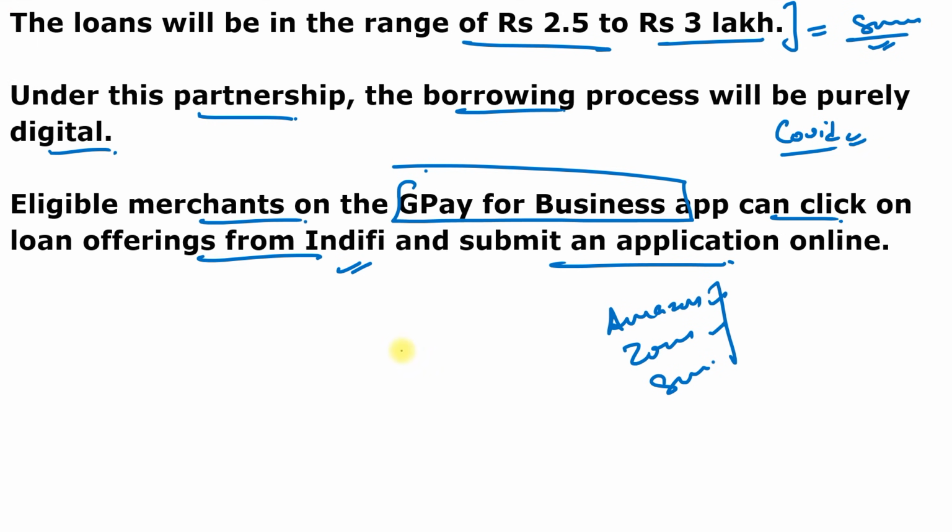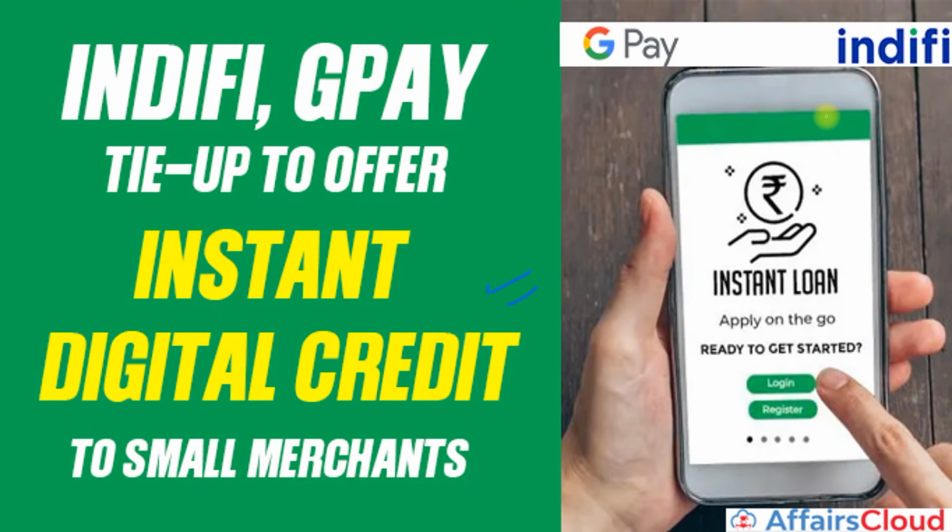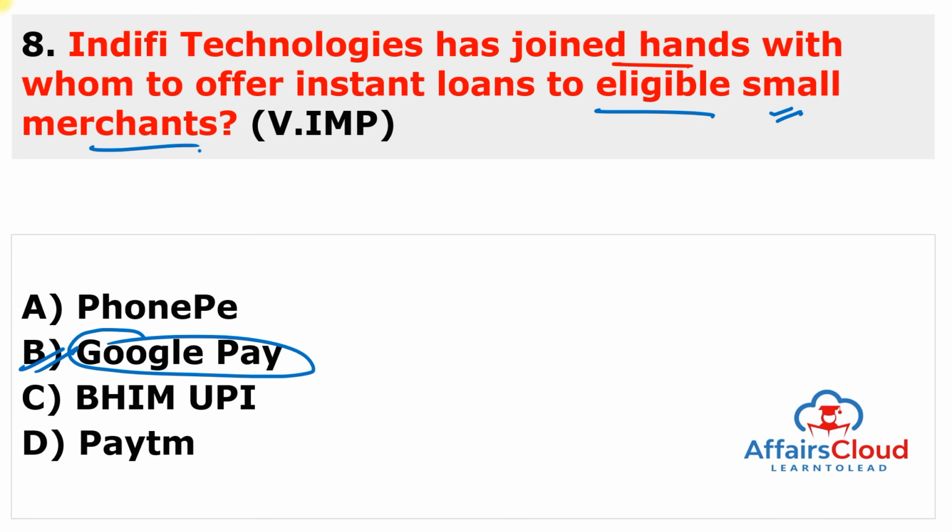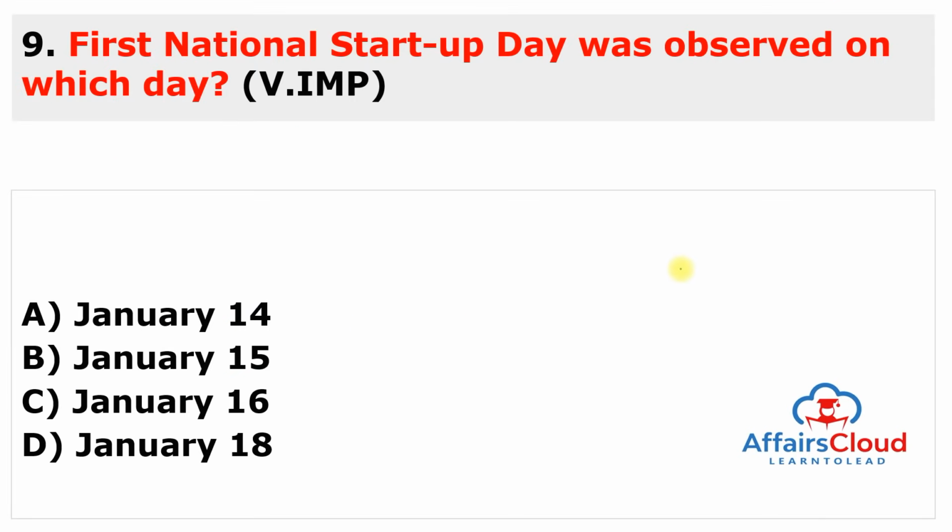And this will make micro, small and medium enterprises present on this platform eligible to avail credit. These will be largely working capital loans for a tenure of 18 to 13 months. And these borrowings also include purposes like renovation of a shop and other things. So you just have to remember Indify loans. Now you can take these loans from the Google Pay Business application. Just remember the question as it is on the slide, and this question is important only for banking students. Moving to the next question.